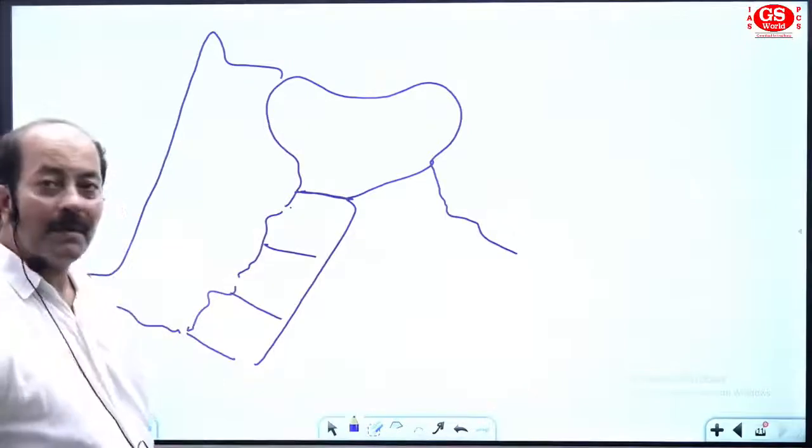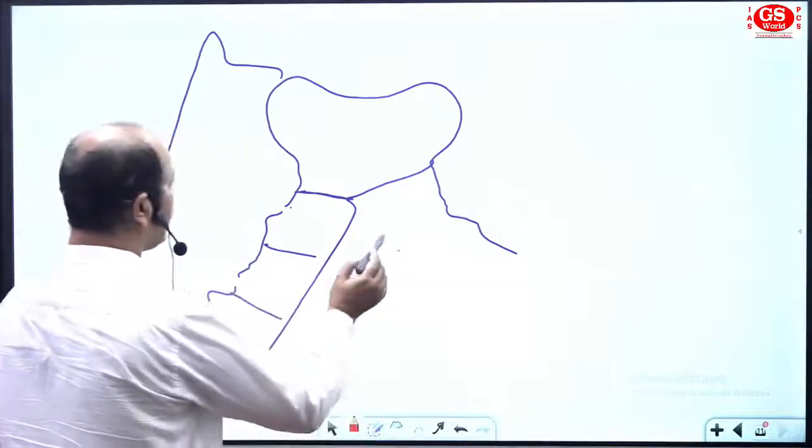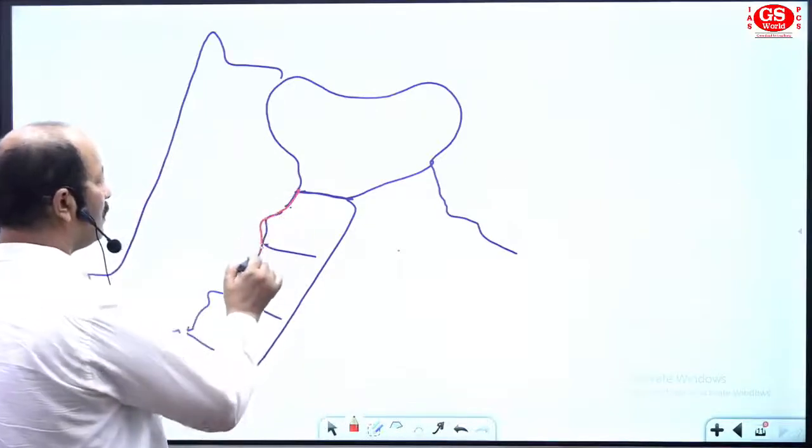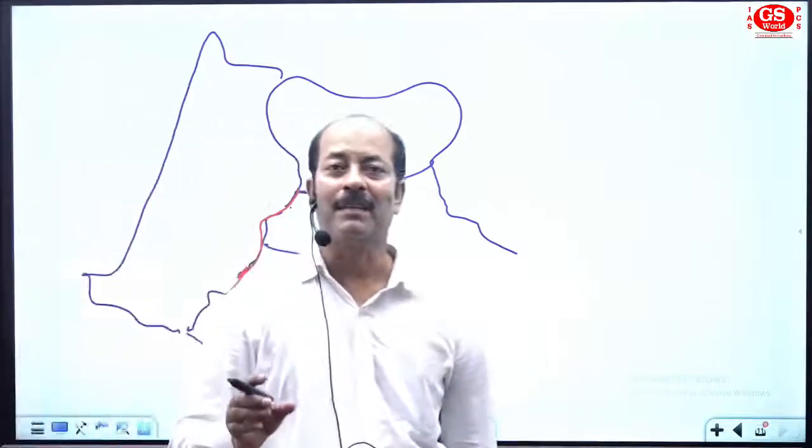Now see, whenever you discuss the boundaries, the line between India and Pakistan is named the Radcliffe Line.